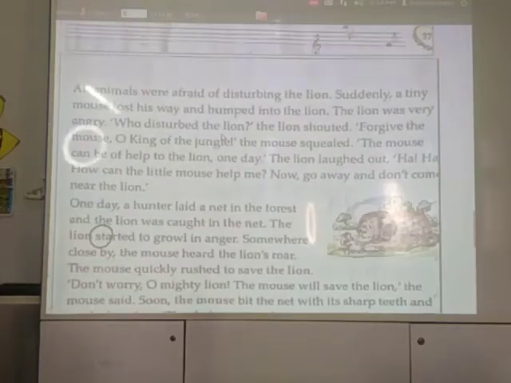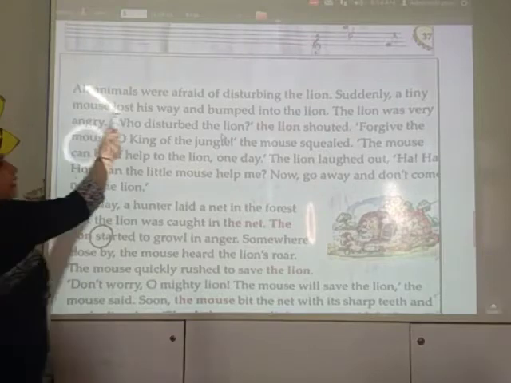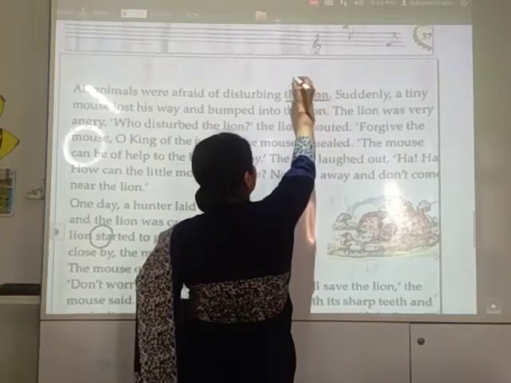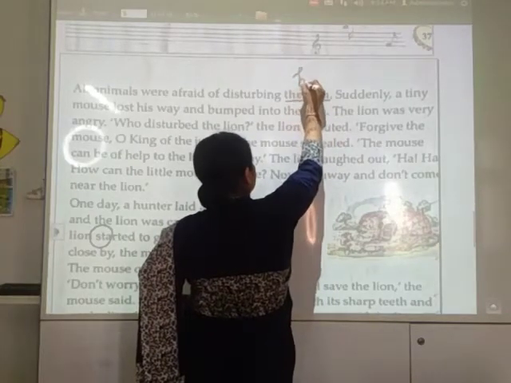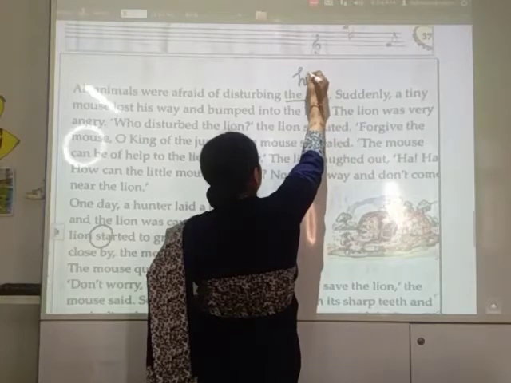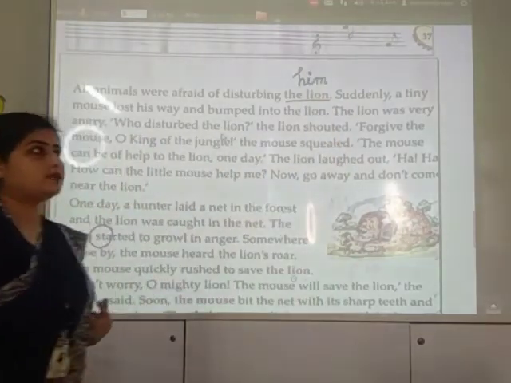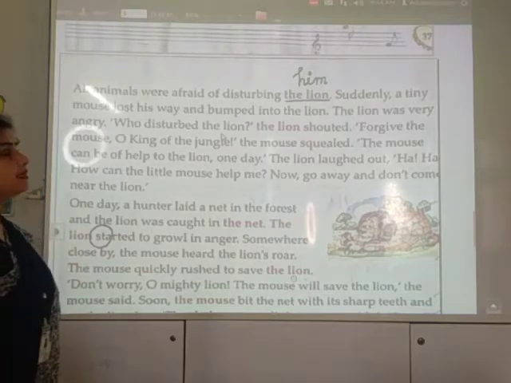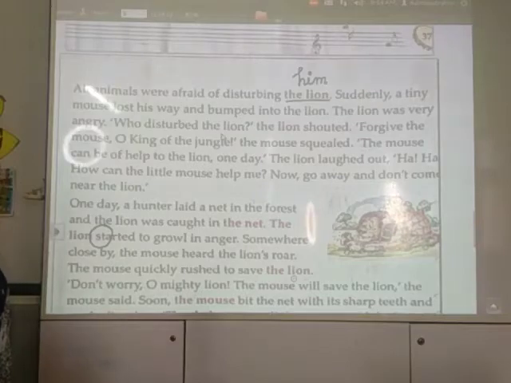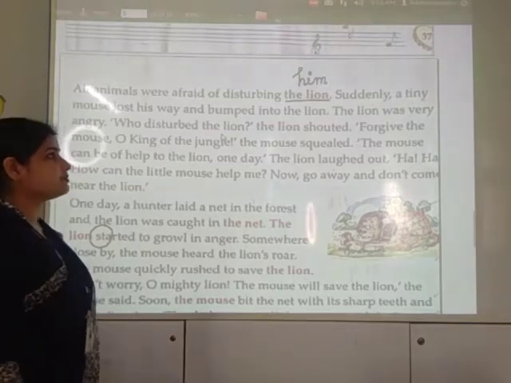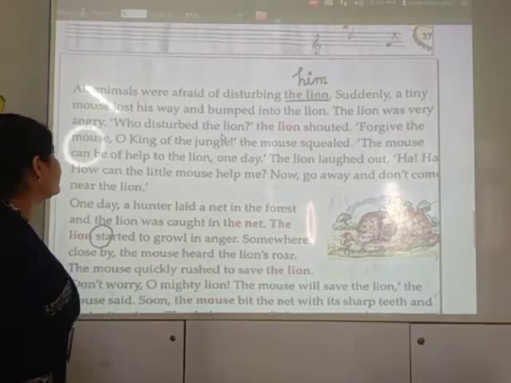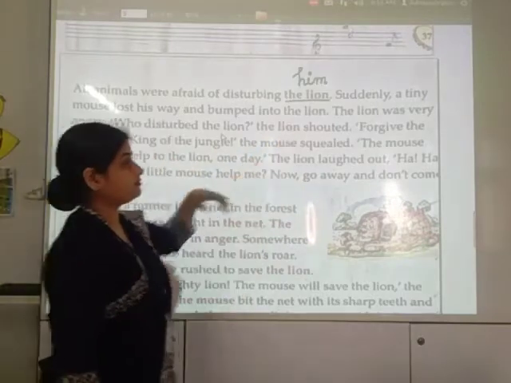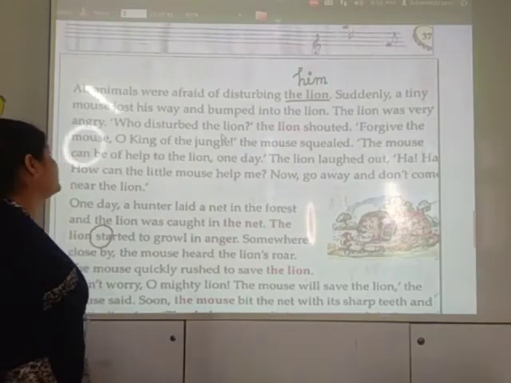All the animals were afraid of disturbing him. Suddenly, a tiny mouse lost his way and bumped into the lion. The lion was very angry. Remember that we have to change only the words in color. The lion was very angry.